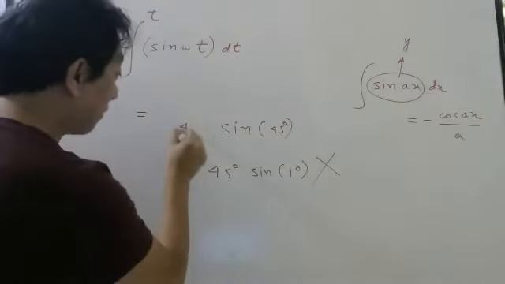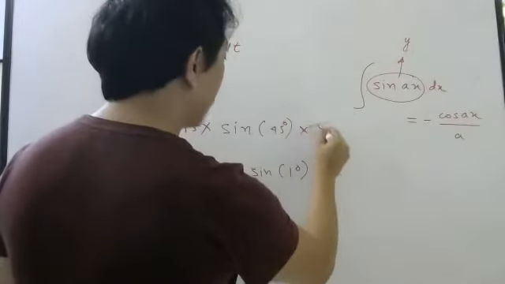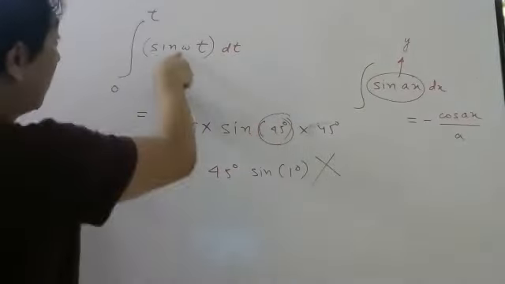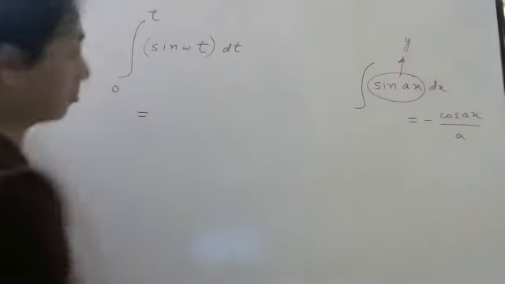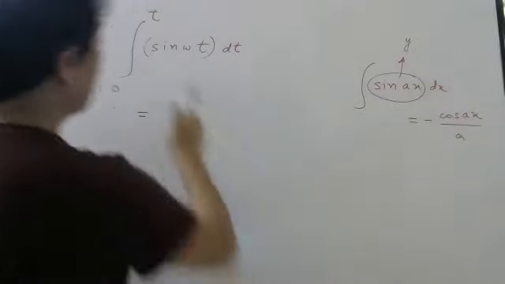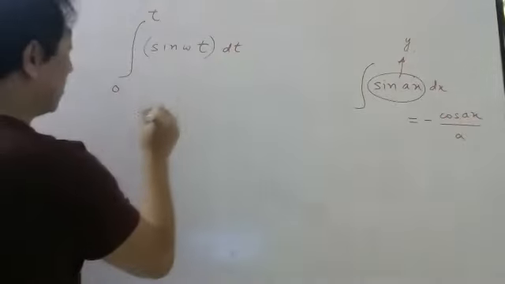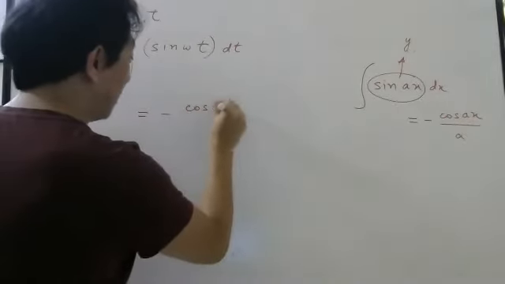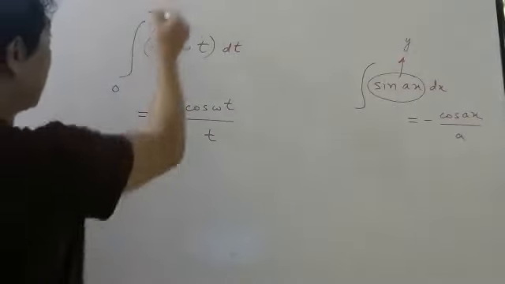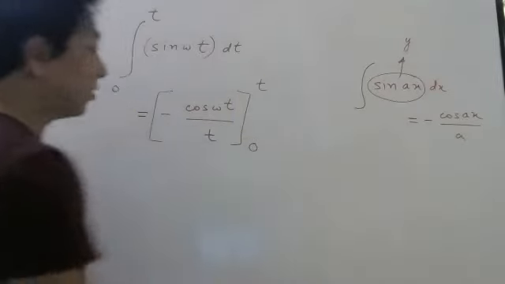If 45 was here, or it was multiplied here, then you can take it out. But this is inside your sine function. So this omega t, omega you cannot take out. So here apply the formula. First apply the formula, then you have to put limits. So what is the formula for sine ax? Minus cos ax by a. So this is minus cos omega t by omega. You cannot stop here because limits are mentioned. So upper limit is t, lower limit is 0.